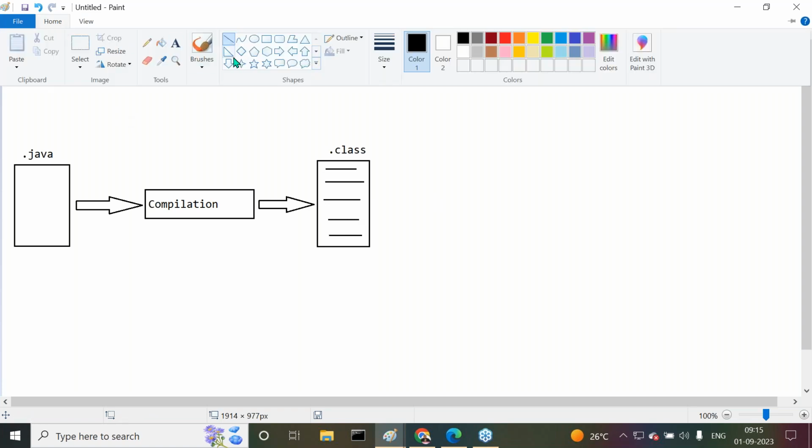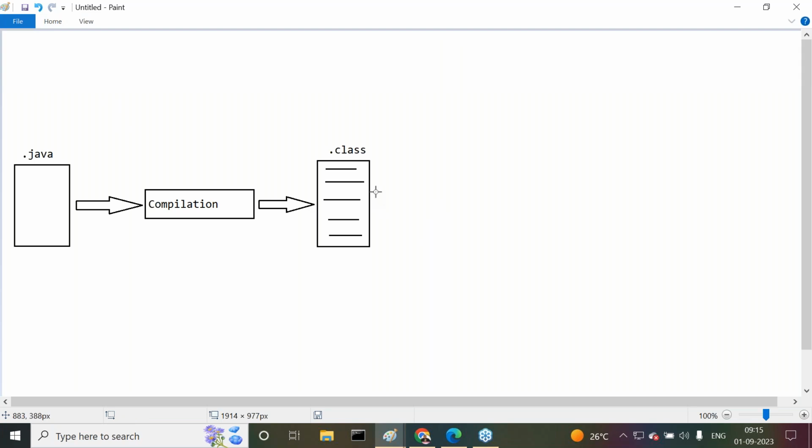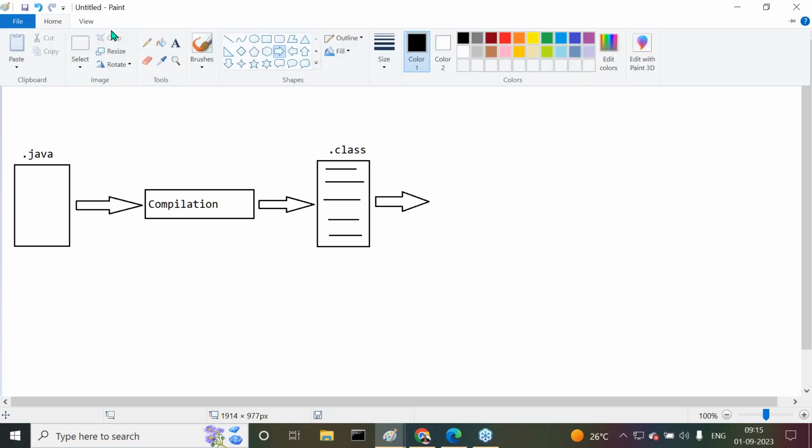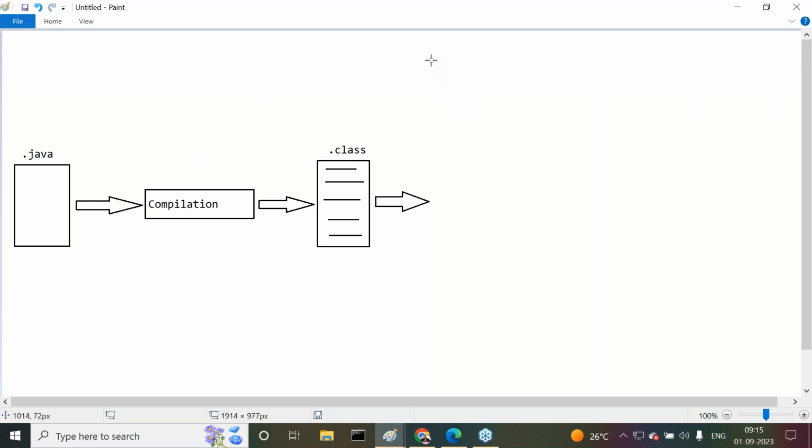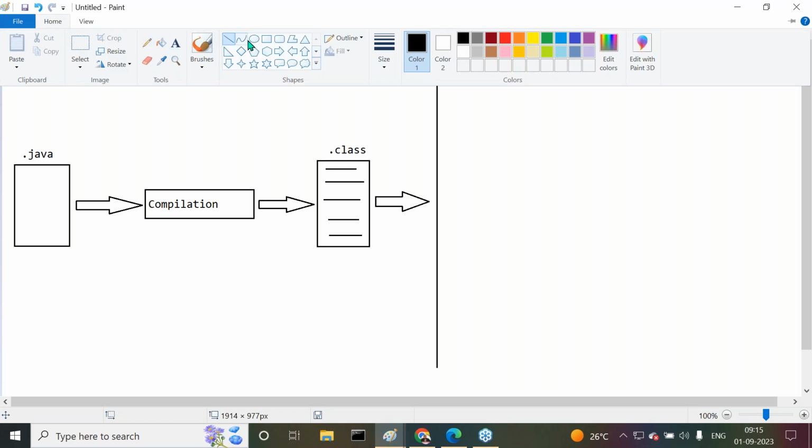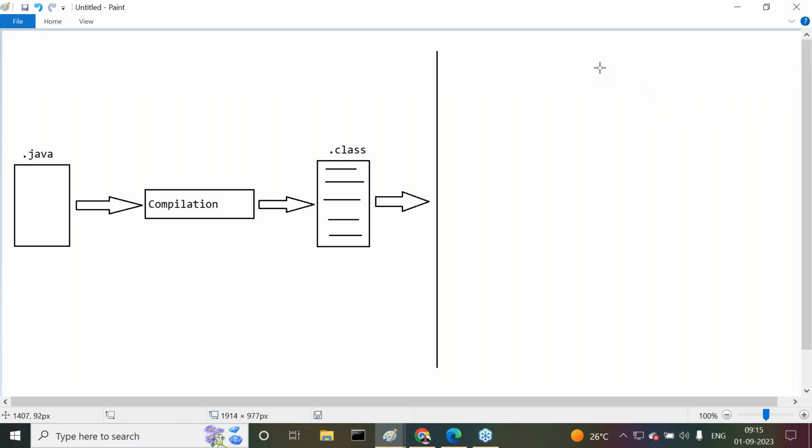As per the definition of platform independent, we can compile a Java program on one operating system and execute the same Java program in multiple, different operating systems. Here I want to take different operating system cases.